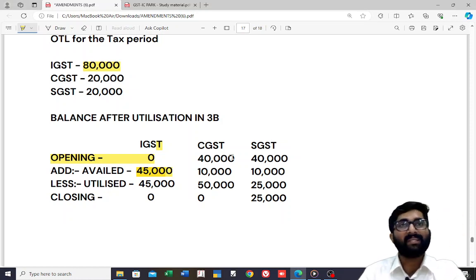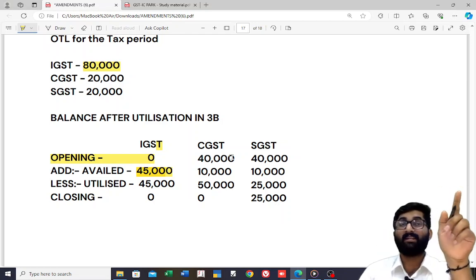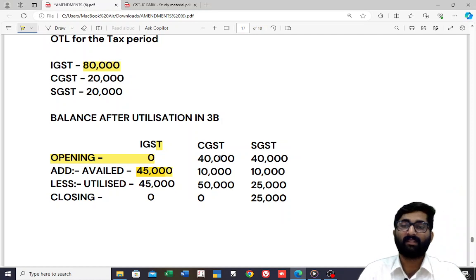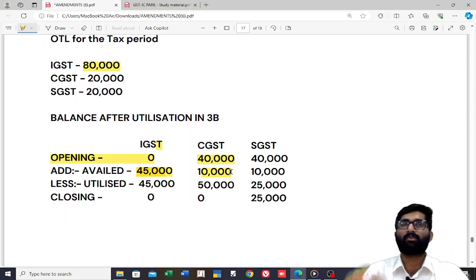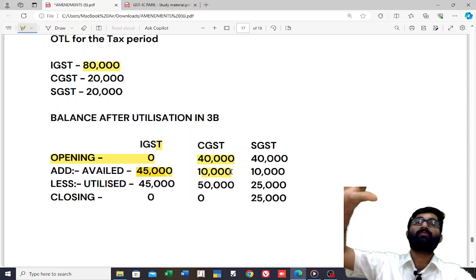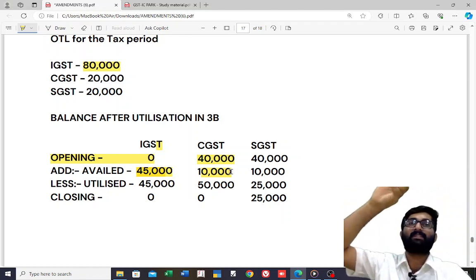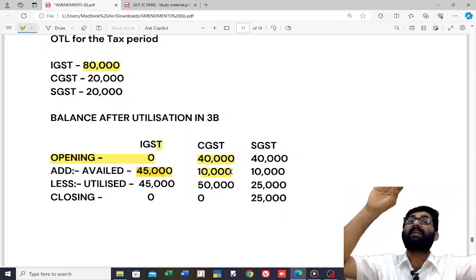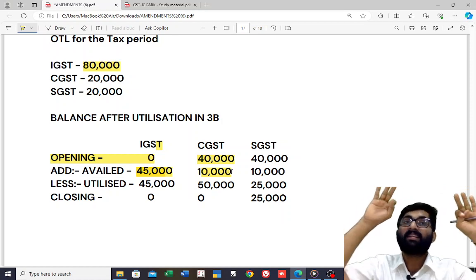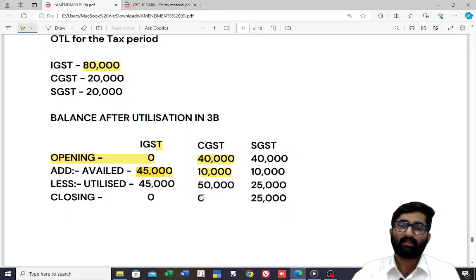Now you use IGST credit, and then CGST, to pay this off, provided first you have to pay off the CGST liability with the CGST credit. See, CGST opening was 40,000, availed is 10,000, totally 50,000. In that 50,000, first you have to utilize that credit for payment of CGST. 20,000 you will pay for CGST. How much is pending now? 30,000. How much do you require to set off the IGST liability? 35,000. Of the 35,000, 30,000 is gone. CGST is nil now.